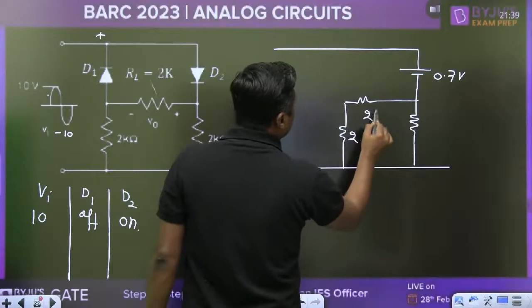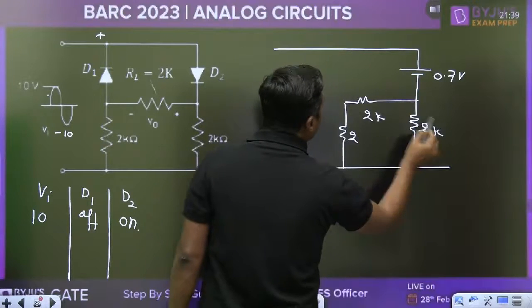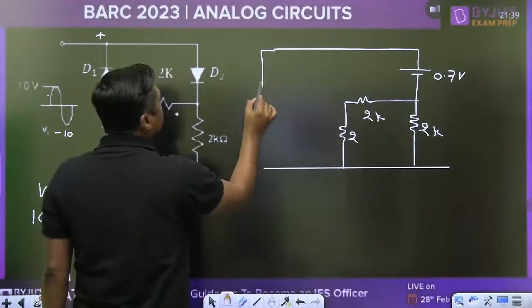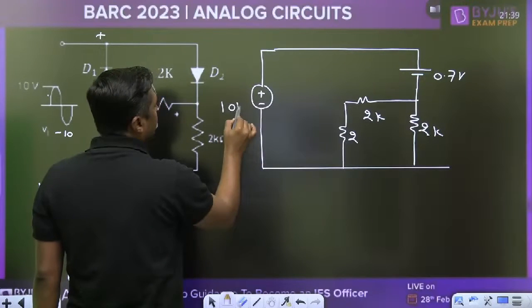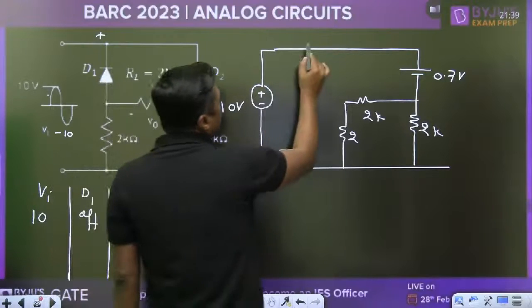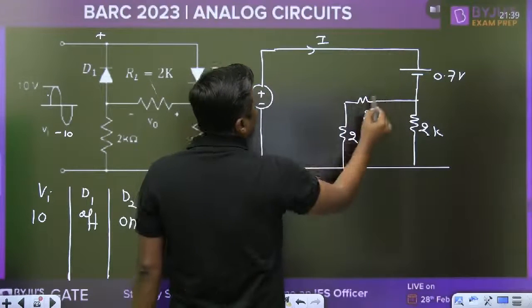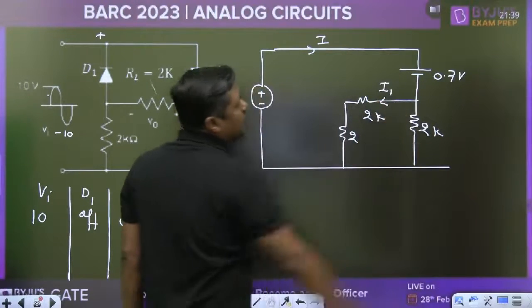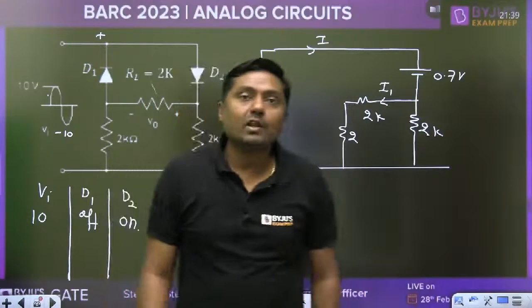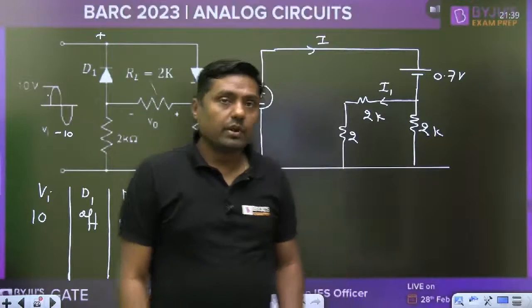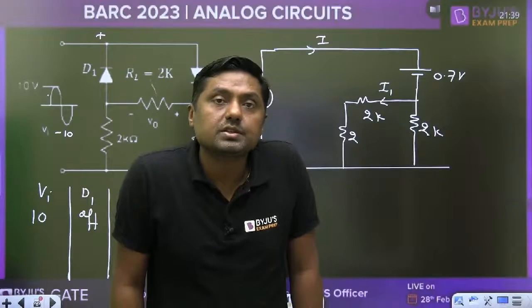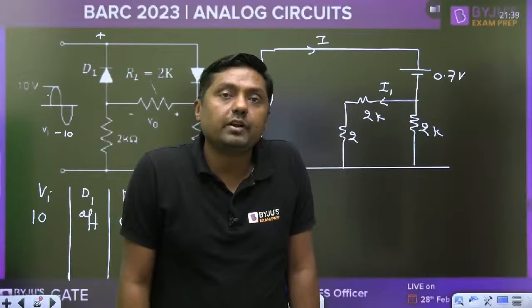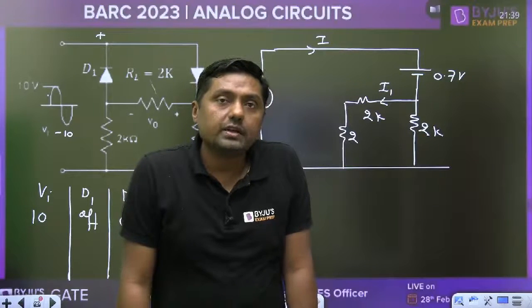Two kilo ohm, 2 kilo ohm, 2 kilo ohm. That is given. And what is the voltage here? 10 volt, the maximum voltage. Then find the value of I, and finally, according to the voltage division rule, you have to find I1. That is a very simple calculation. Right? Nandesh Krishna, you are giving 9.3 divided by 4. That is the right answer.